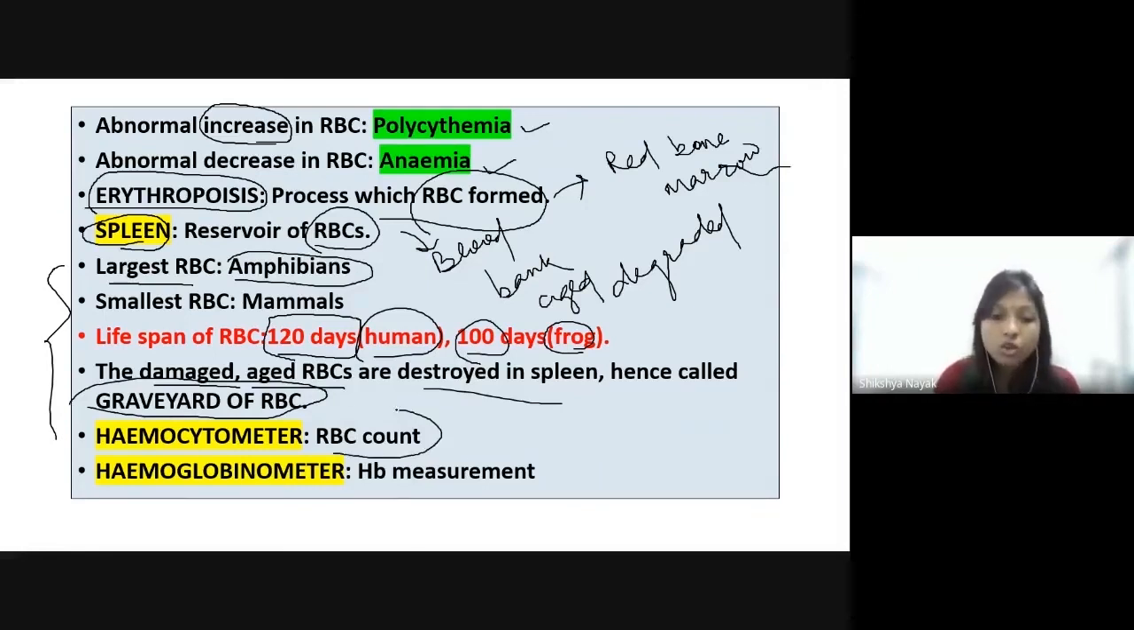If we want to count the RBCs, we need an instrument, the hemocytometer. Through the hemocytometer, we can count the number of RBCs, which is around 5 to 5.5 million. And if we need to measure the hemoglobin content, then we should use a hemoglobinometer. It is also an instrument. Here we measure the hemoglobin amount.